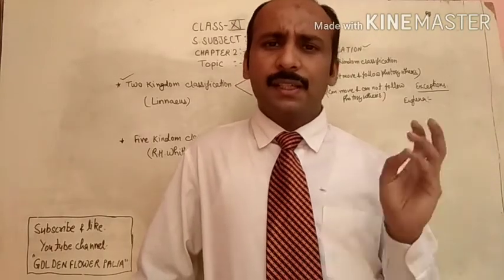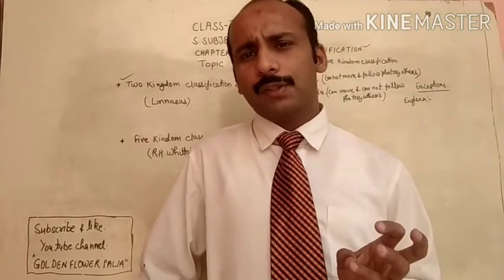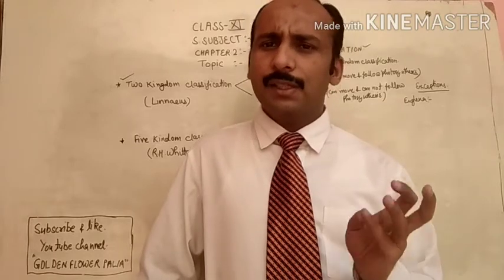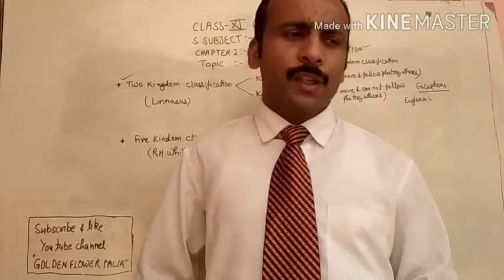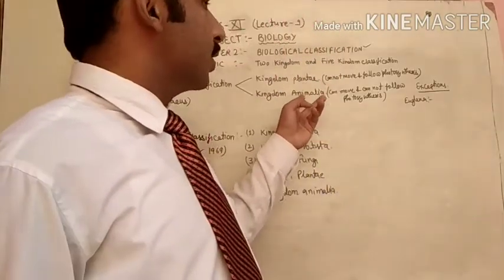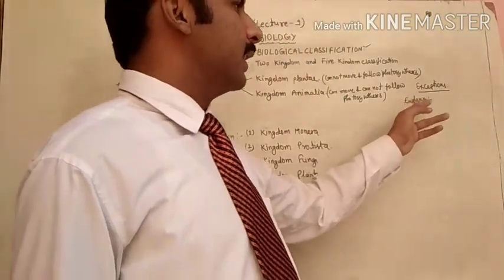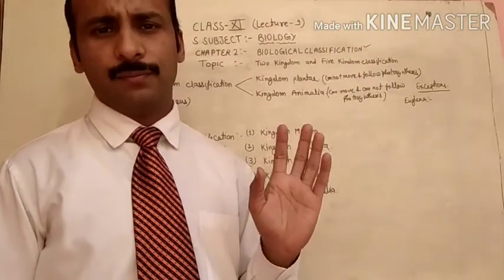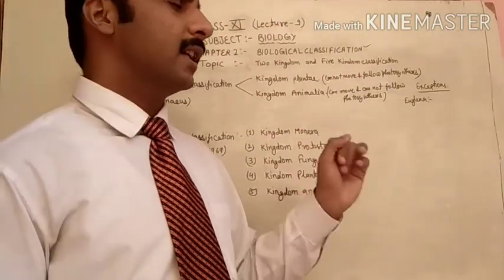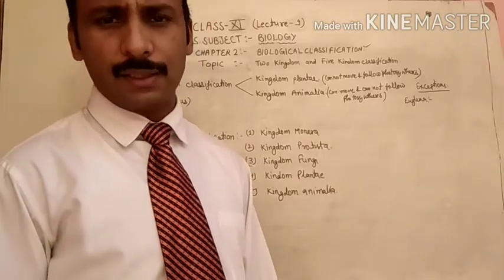Like plants, it can follow the process of photosynthesis. Like animals, it can move from one place to another place. So according to this classification, it was not clear in which group we will keep this Euglena. So that is why this classification was not up to the mark.